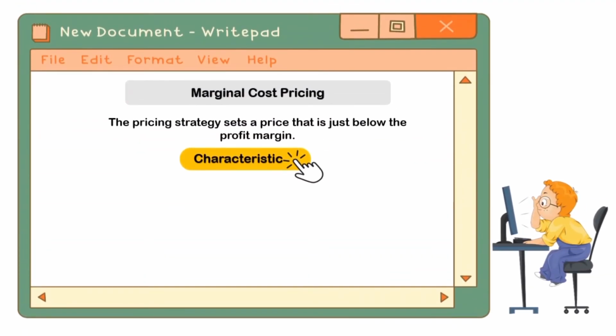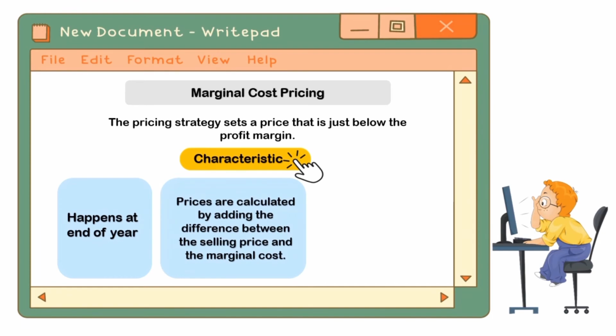Marginal cost pricing is the pricing strategy that sets a price that is just below the profit margin. The characteristic is it happens at the end of a year. Prices are calculated by adding the difference between the selling price and the marginal cost, and it clears out inventory. It is also known as product cost.